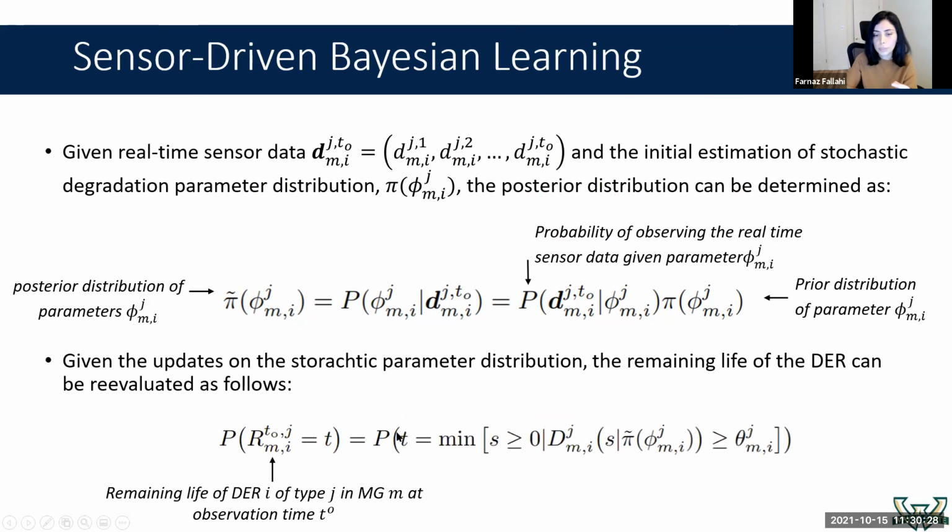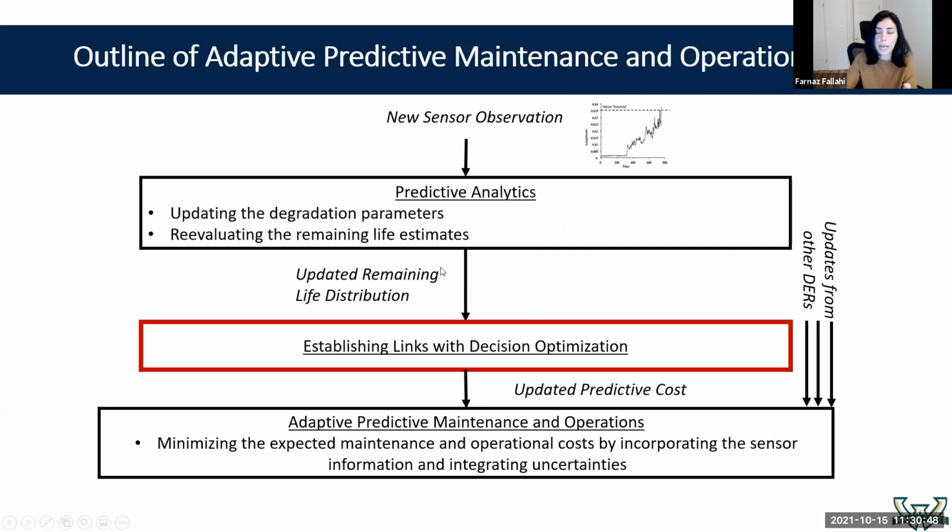We define the remaining life of the unit as the first time that the degradation of the unit crosses the failure threshold that we determine in the future. So given the updated stochastic degradation parameter, we can calculate the remaining life of the unit and then use it in our framework. So, but how?